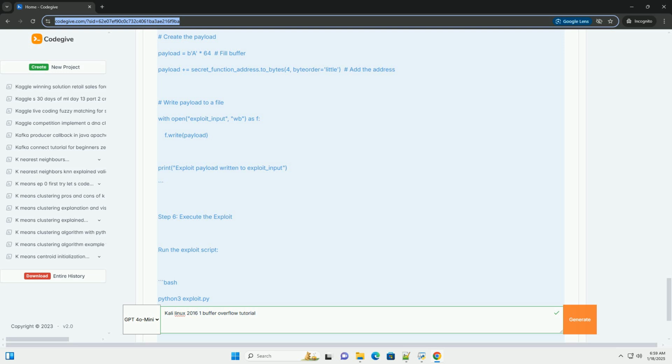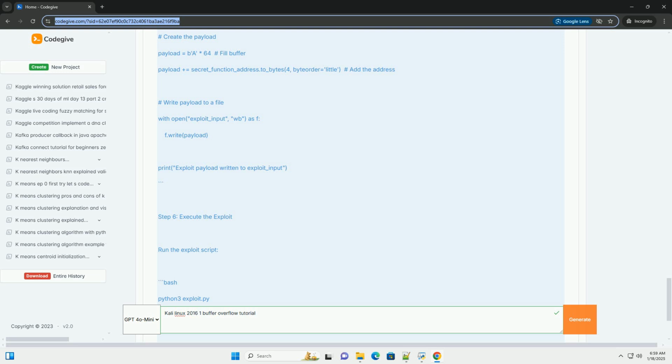Run the program. When prompted, enter a long string of characters. You will notice that the program does not handle input length properly and may crash if you enter too many characters. This is the beginning of a buffer overflow.